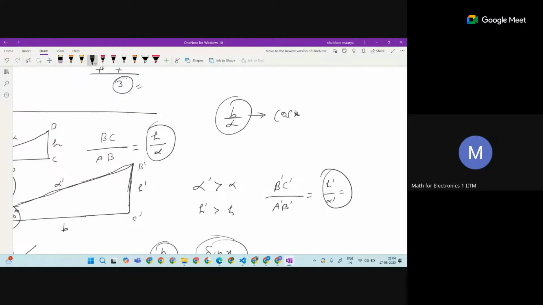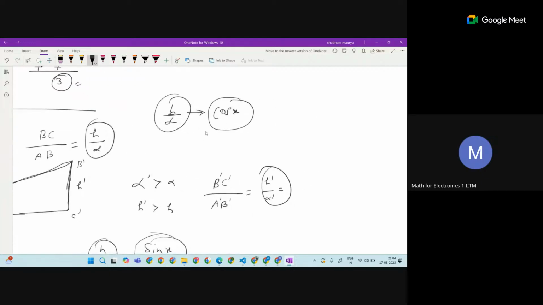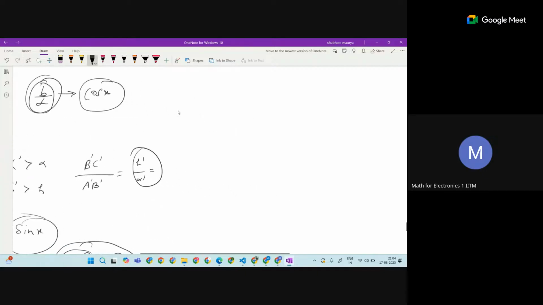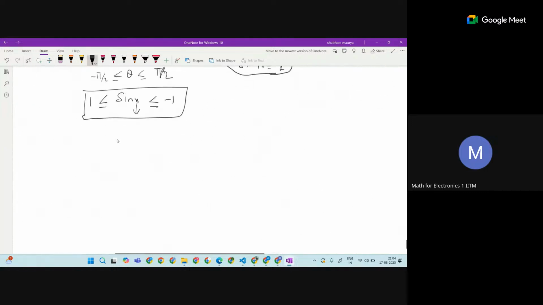So this is how the cos function also came. And there is a relation between sine and cos.